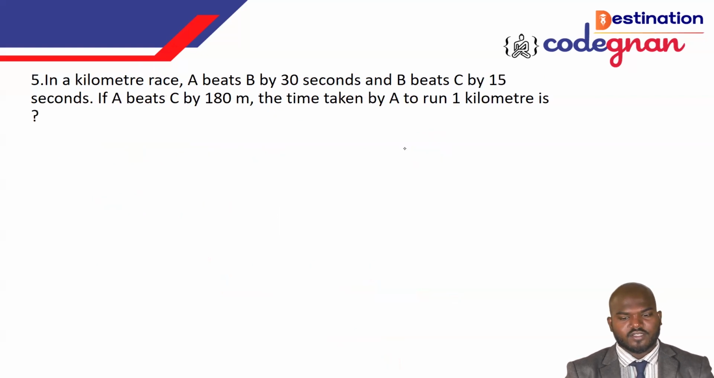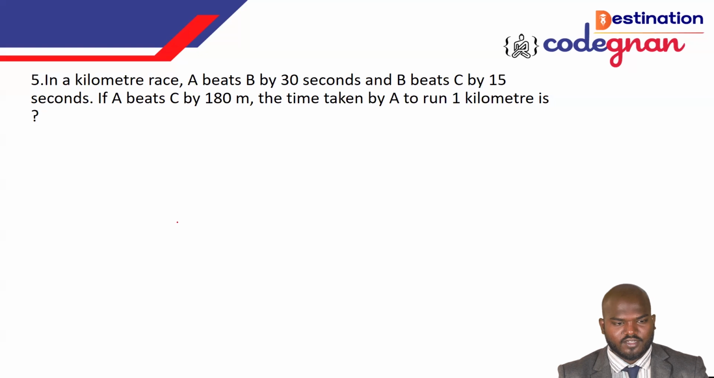Got it, guys? So the next one: in a kilometer race, A beats B by 30 seconds, B beats C by 50 seconds, and A beats C by 180 meters. They have given a few things in seconds and a few things in meters. The time taken by A to run the 1 kilometer is dash. That's the question they are asking. Okay, let's see how we can solve it.